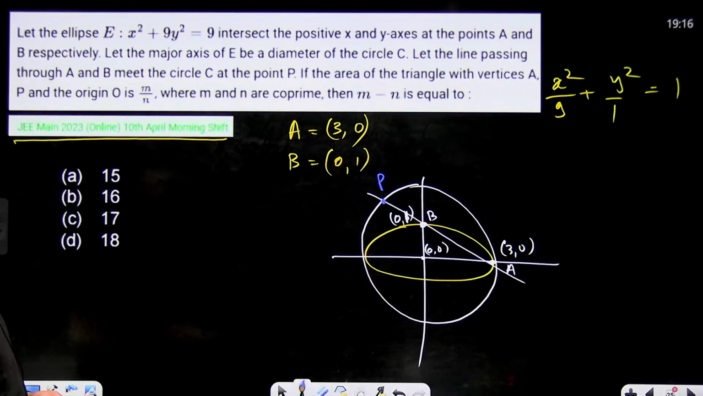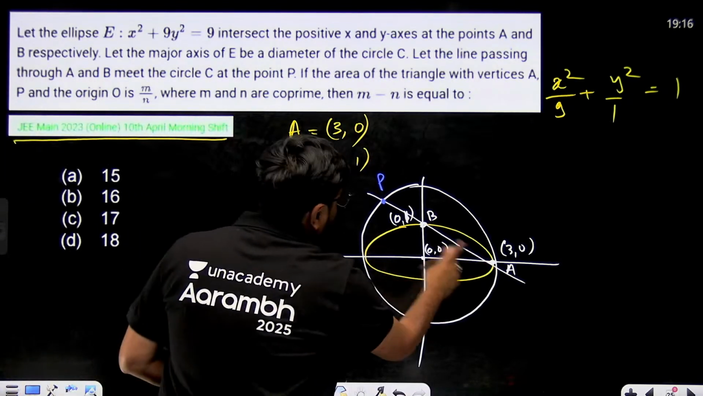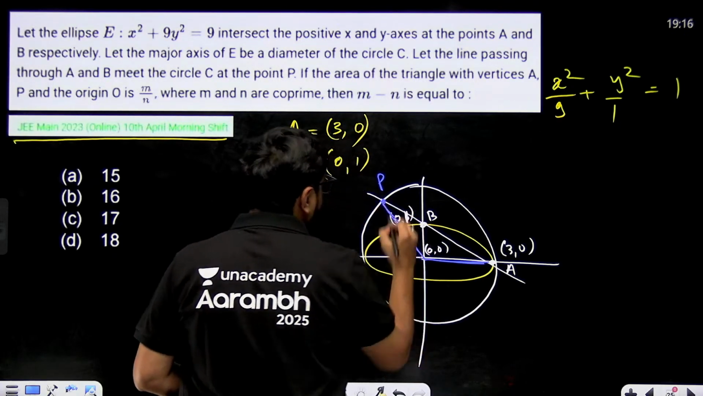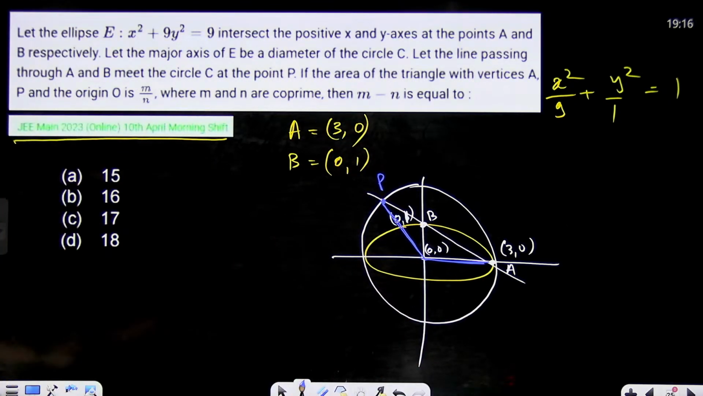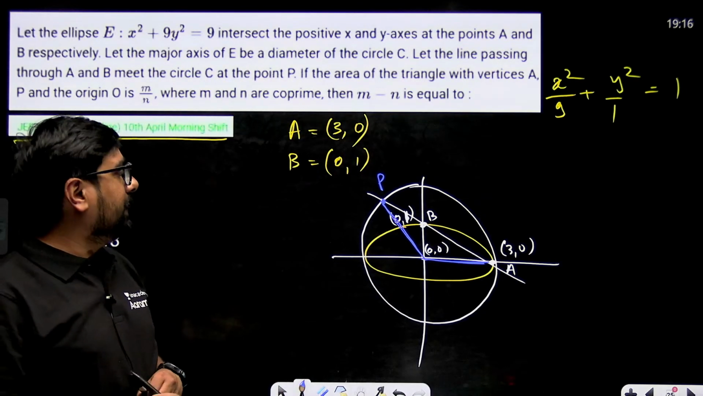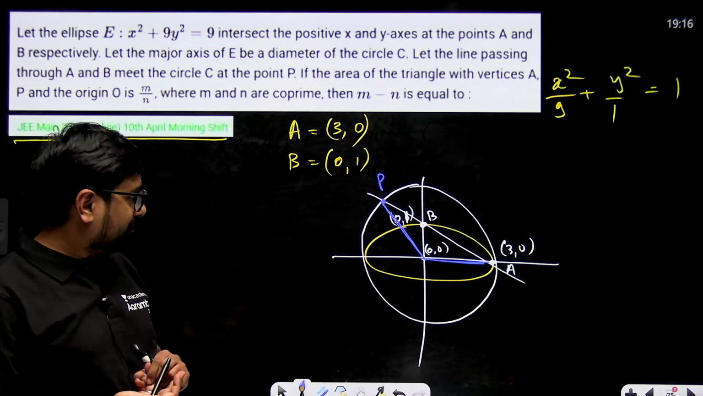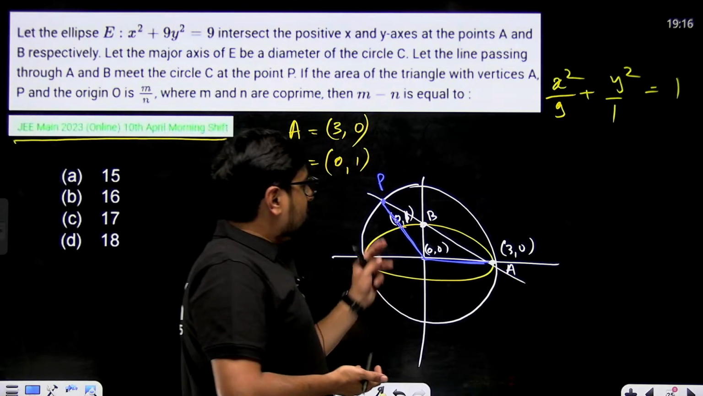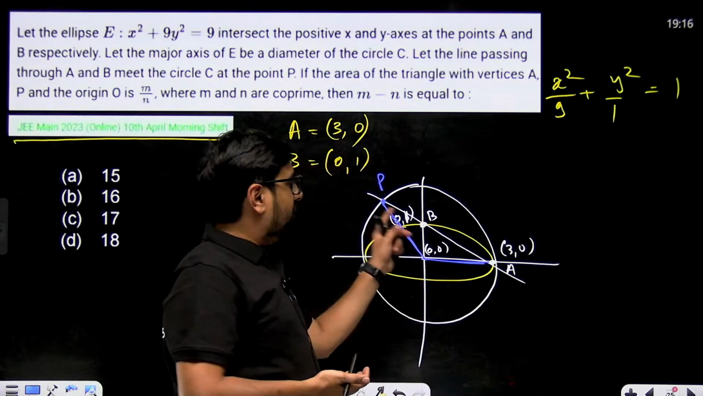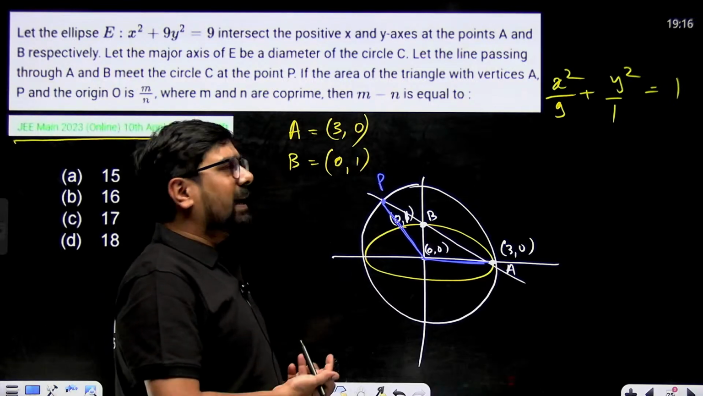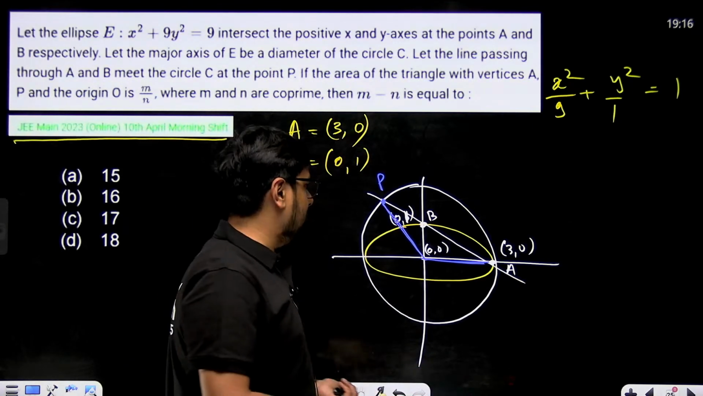The area of the triangle with vertices A, P and the origin, this particular triangle they are talking about, is equal to m by n, where m and n are co-prime. So basically we need to find point P. How can we do that? First of all, I can write the equation of line AB and then solve this with the circle. There I think I'll find point P. That should be my strategy.